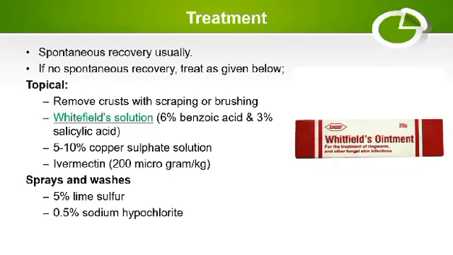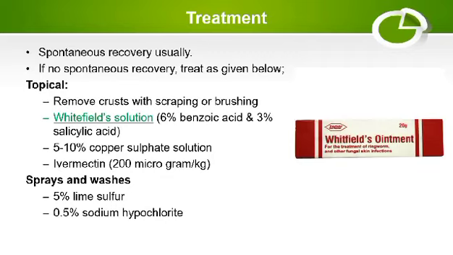So what is the topical treatment? What you have to do? First of all, you have to remove the crust with scraping and brushing. After removing the crust, you have to apply a topical solution which is called Whitfield solution. Whitfield solution is basically a combination of benzoic acid and salicylic acid. If you do not have Whitfield solution, then you can use an alternative solution. It could be copper sulfate solution or it could be ivermectin.